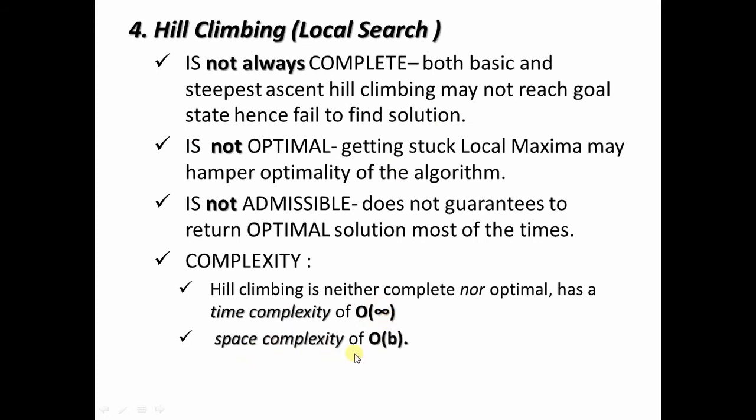Space complexity is less, O(bd), because if b is the branching factor, the complexity is O(b), because we know it's a localized search and it will see only one branch and it will stop when we reach the leaf node, assuming that leaf node is the goal node. The hill climbing algorithm assumes that it's a goal, but it is actually not a goal. It is a local maximum or local minimum.